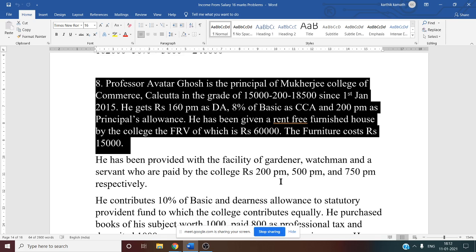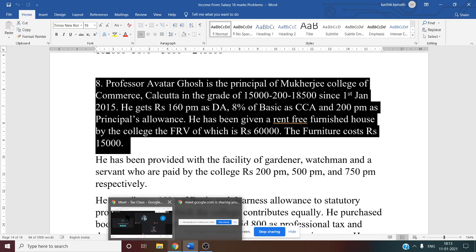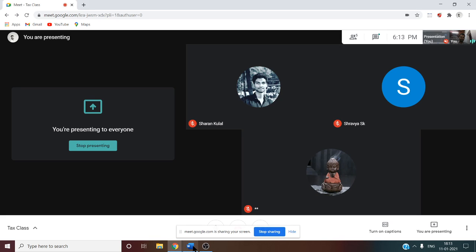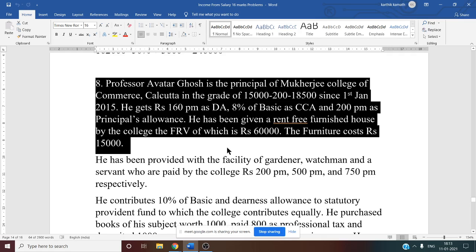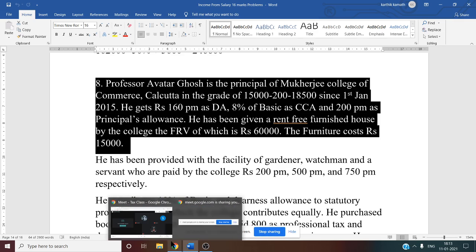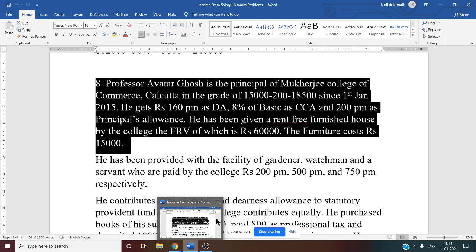The FRV, fair rental value, of which is 60,000. Furniture costs 15,000. So now in this problem, SSE Avatar Ghosh is a principal of Mukherjee College. They have given the grade pay. So grade pay starts from 1st January 2015, but now we want the salary for the previous year.